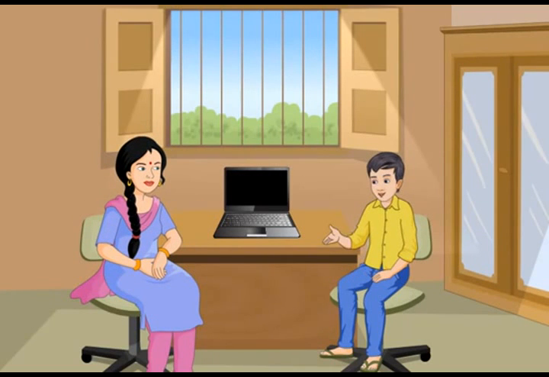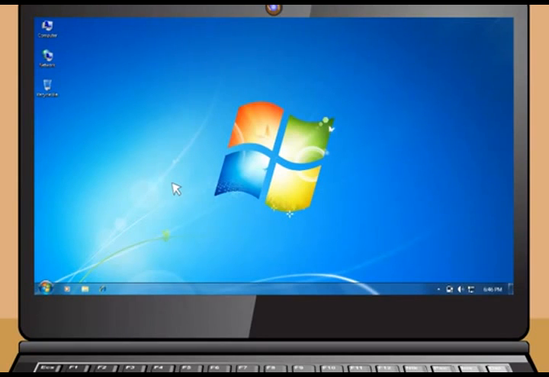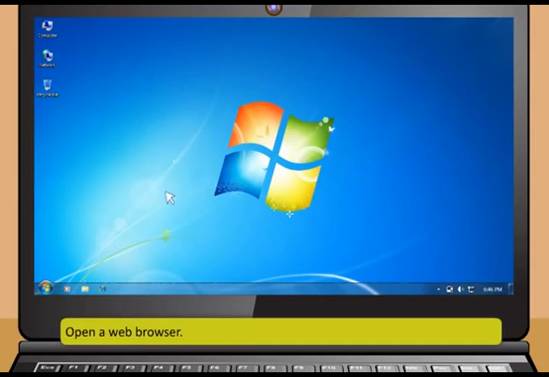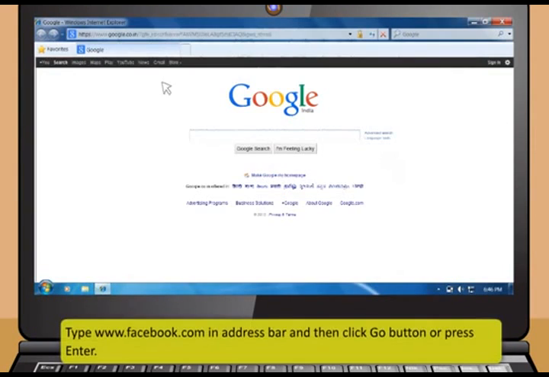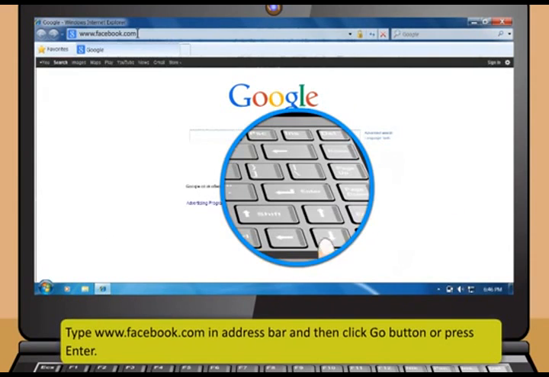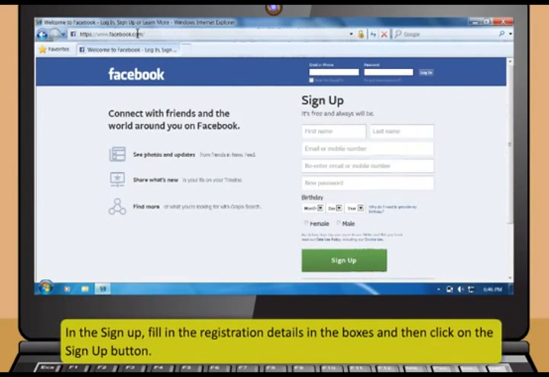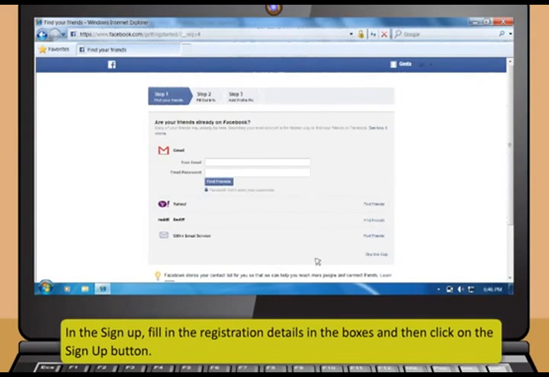Sure, Didi. I'm so interested in Facebook. These are the steps to use Facebook. First, open a web browser. Then, type www.facebook.com in the address bar and then click the Go button or press Enter. In the sign up, fill in the registration details in the boxes and then click on the Sign Up button. It will take you to a 3 step process to complete the registration.